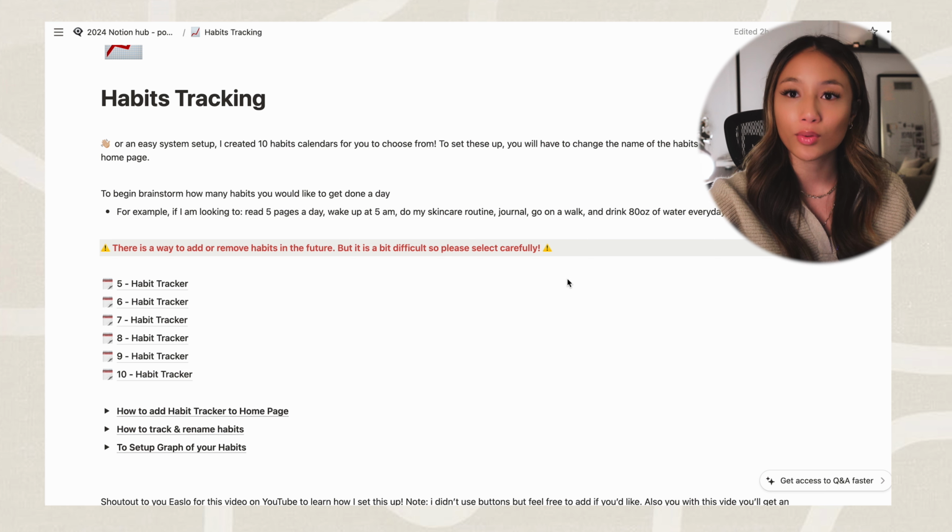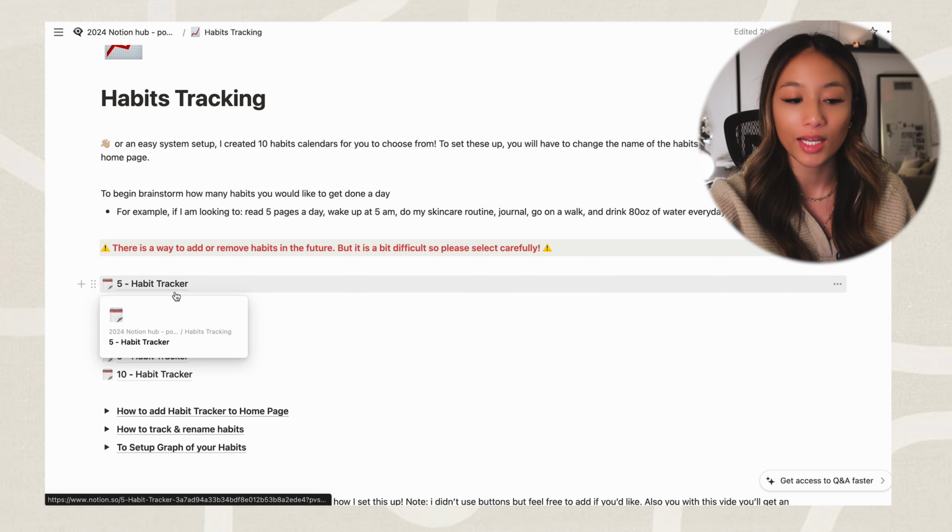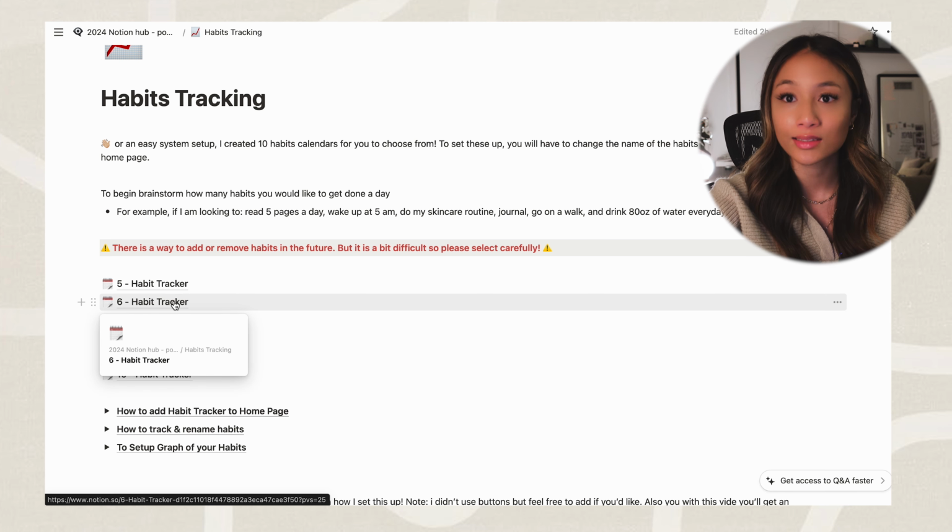But what I will walk you through is how to utilize this and how to add it to your main homepage. Before you even do anything, I want you to sit down and think about what are the habits that you want to achieve. So for example, maybe it's read 5 pages a day, wake up 5 a.m., do your skincare routine, journal, walk, drink 80 ounces of water. So that's 6 habits. You can see here that I have this 6 habit tracker.